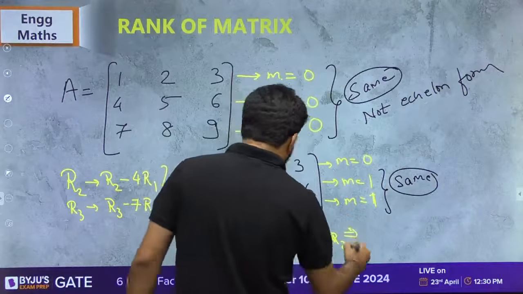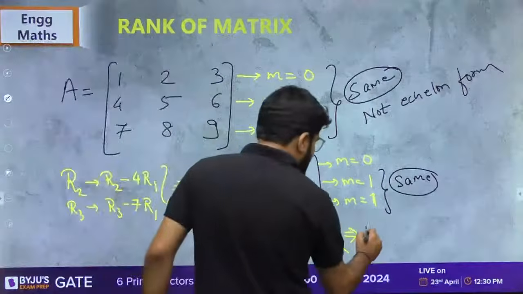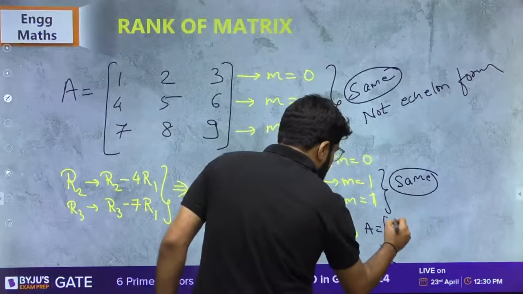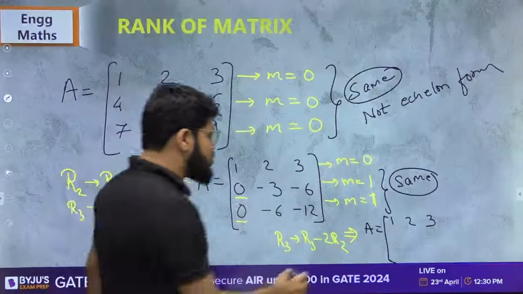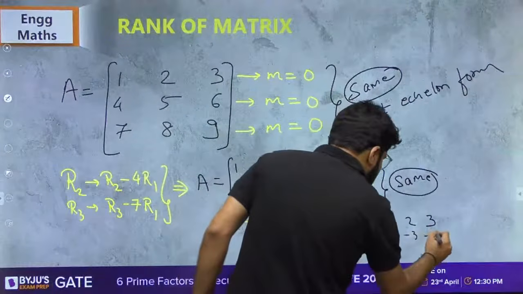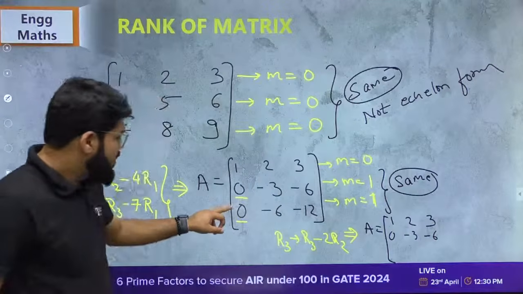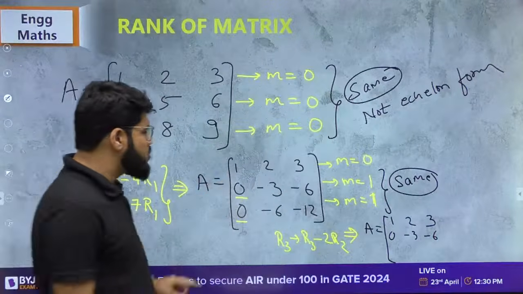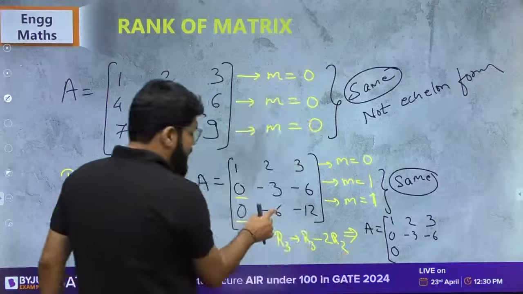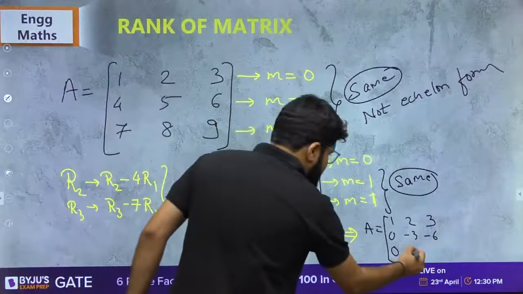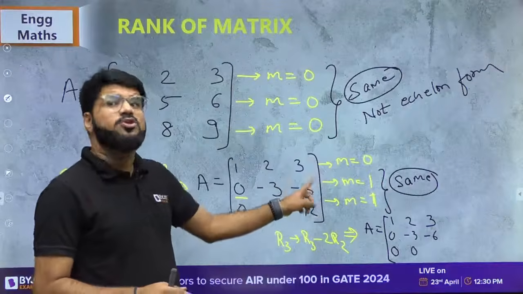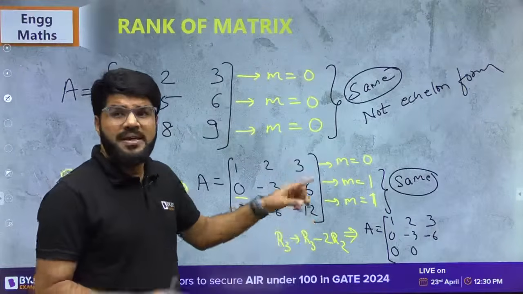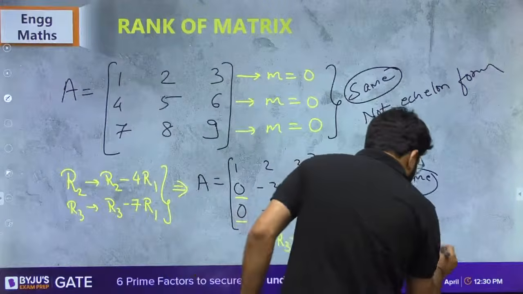Then write down the matrix. 1, 2, 3. First row is not disturbed. Second row is also not disturbed: 0, minus 3, minus 6. Then R3 minus 2R2: 0 minus 2 into 0 is 0. Minus 6 minus 2 into minus 3 is 0. Minus 12 minus 6 into minus 2 will also become minus 12, minus 12 minus 12 cancels. So this is also 0.